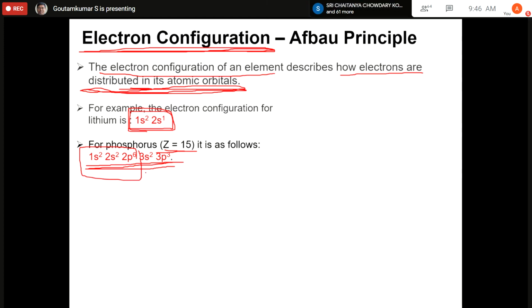Now 5 are left, 3s2, 3 are left, so 3p3. That means 3p3 should be like this. There are 3 orbitals of p, 1, 2, and 3. So there should be 1 electron, 1 electron, 1 electron. So this is the way we represent the electronic configuration.